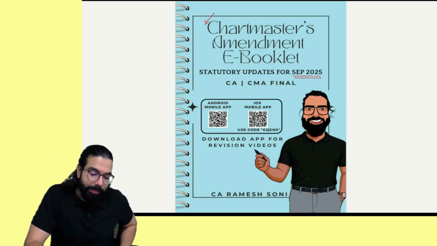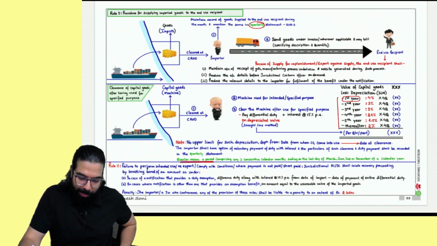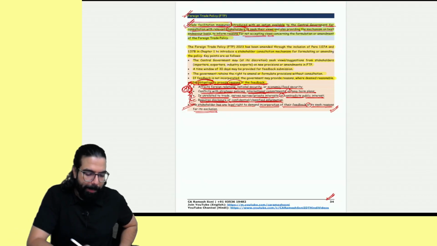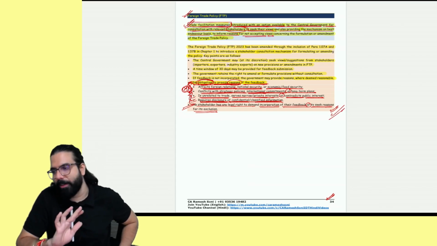This is the amendment booklet and the amendment charts are also over here. For foreign trade policy, there is no amendment chart. Only this one page I have gone ahead and given as a summary. Please read this and go.